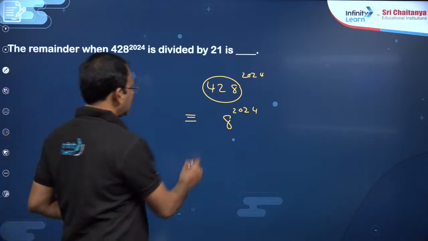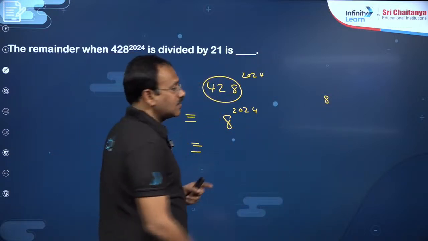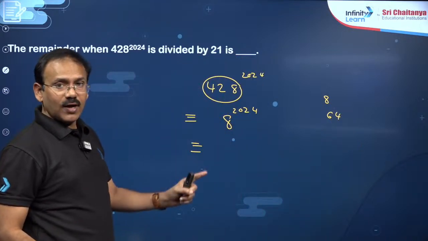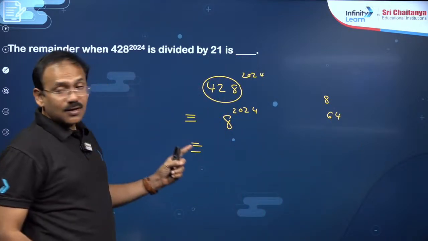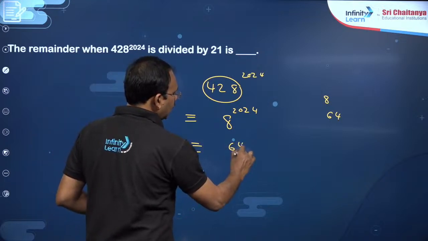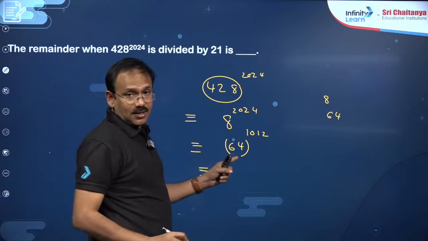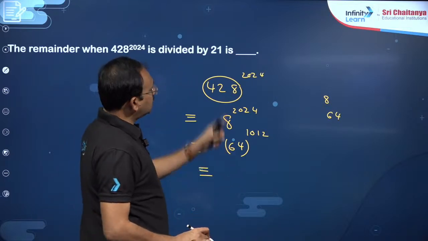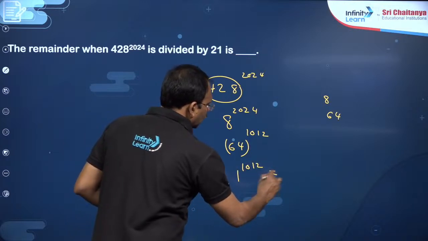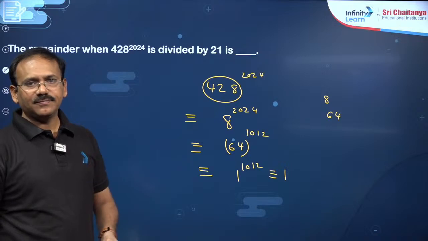Now you read the powers of 8. 8, when divided by 21, the remainder is 8. 8 squared is 64; when divided by 21, 21 times 3 is 63. So I better write it as 64^1012. Now replace the base with the remainder: 64 divided by 21, the remainder is 1. 1^1012, the remainder is 1. That's all, dear students. The remainder is 1.